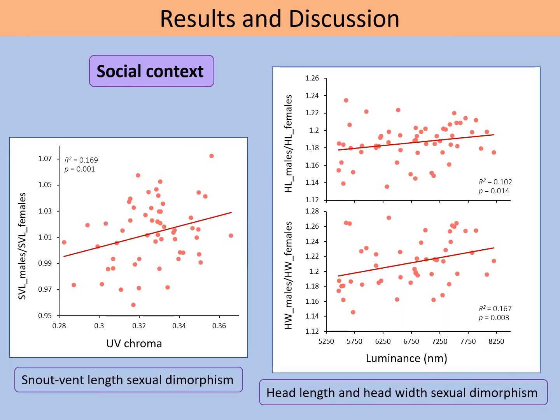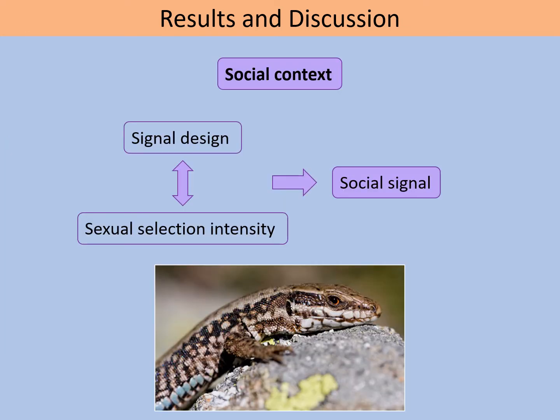On one hand, as you can see in these scatter plots, where each point represents a population, we found that the UV blue patches have more UV chroma in populations where males are larger than females, and more luminance in populations where males have larger heads than females. So UV blue patches have more chroma and luminance when sexual selection intensity is higher. This suggests that signal design varies according to sexual selection intensity, and therefore supports the idea that the UV blue patches are a sexually selected social signal.